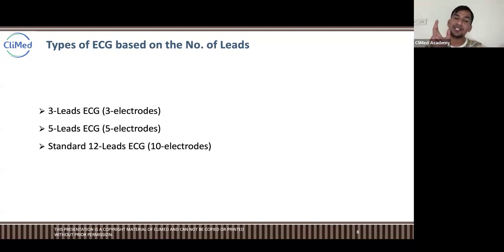So there are 3 lead ECG, 5 lead ECG, and 12 lead ECG. It shows 12 leads on the paper, but there are not 12 electrodes. Electrodes are just 10. In 3 lead, there are 3 electrodes only. In 5 lead, there are 5 electrodes. But in 12 lead ECG, there are only 10 electrodes. Understand? Clear? It is very simple to understand, right?